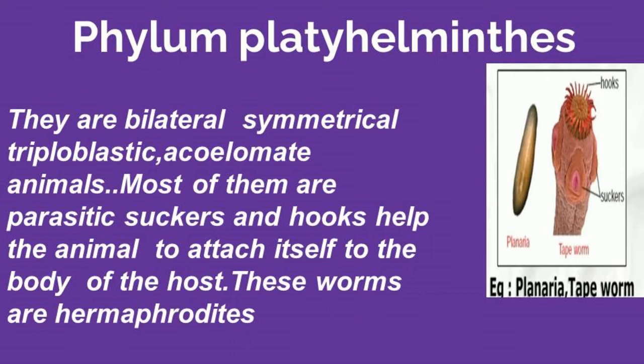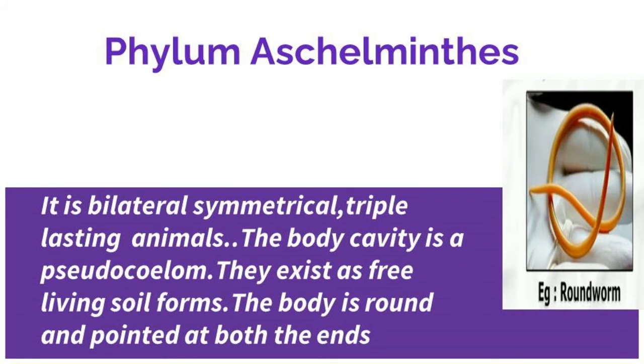The next one is phylum Platyhelminthes, flatworms. They are bilaterally symmetrical, triploblastic animals without a body cavity. Most of them are parasitic in nature. Suckers and hooks help the animal attach itself to the body of the host. Excretion occurs by specialized cells called flame cells. These worms have both male and female reproductive organs in a single individual. Example, tapeworm.